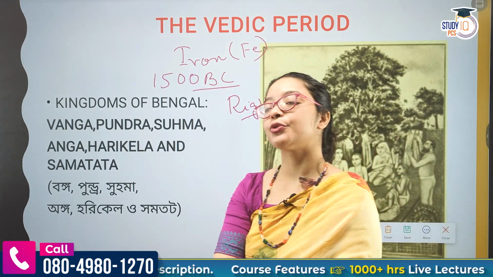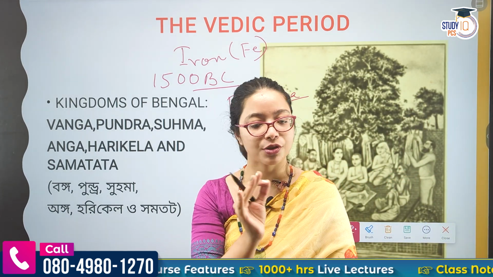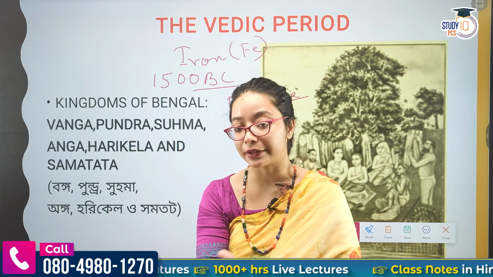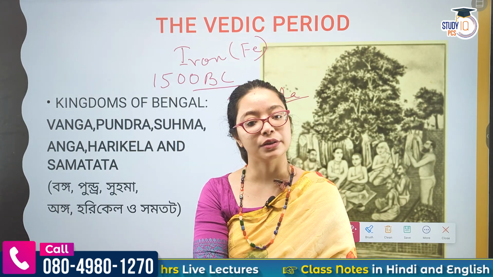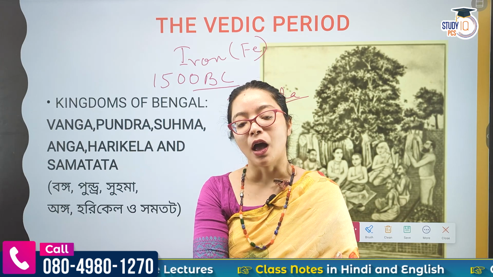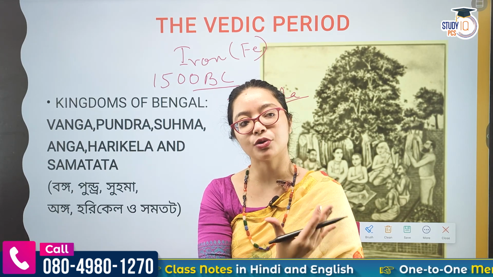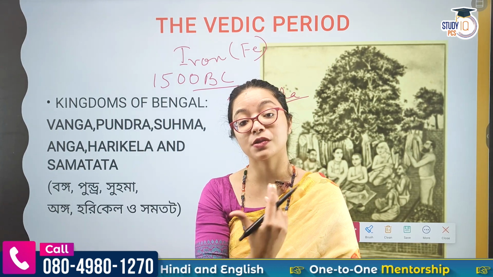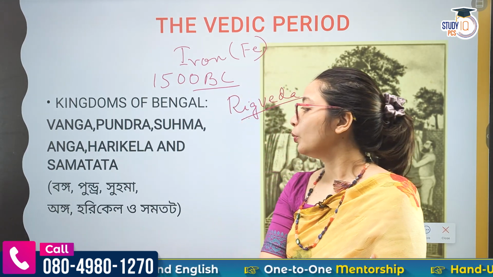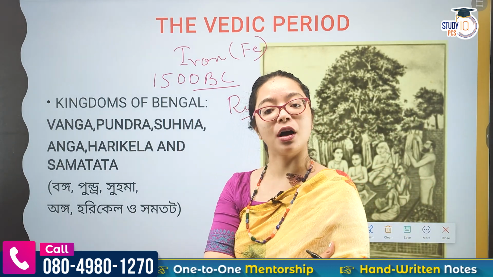We will not go into the Rig Veda in detail, as that will need some explanation. I will keep it brief because we are talking in the context of Bengal today. The Rig Veda is the book of the Aryans. So the Aryans come to India in 1500 BC, and they have this Rig Veda, and they write about a lot of things here: their own culture, their own beliefs, their own system of economy. Now, this Rig Veda does not mention Vanga or Banga.